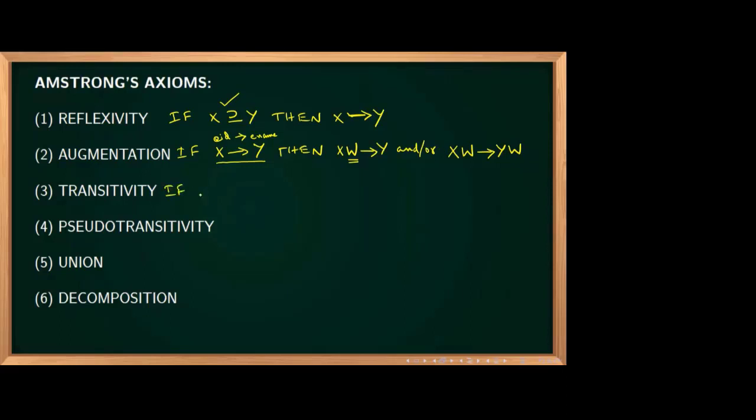Now, transitivity, what is that? You all know. If X determines Y and Y determines Z, then X determines Z, right? X determines Y is there, Y determines Z is there, means we can always tell that X can determine Z. This is the transitivity rule.